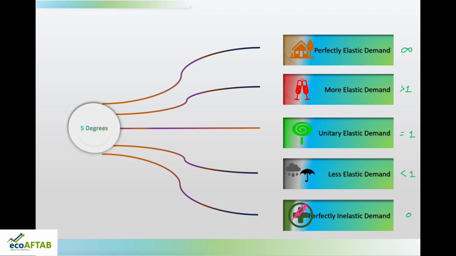In the earlier session, we understood about types of elasticity. All those types of elasticity can be understood relating to these 5 degrees: more elastic, less elastic, unitary elastic, perfectly inelastic. Now, going ahead, we will understand the same concept of elasticity in terms of textbook, that is graphical representation of elasticity. Why it is more or why it is less, or what makes it unitary elasticity.